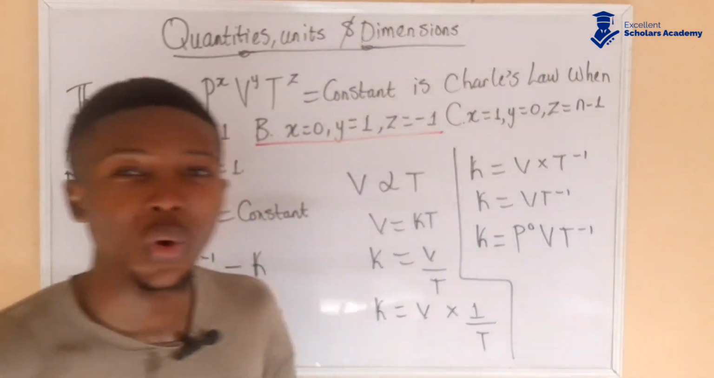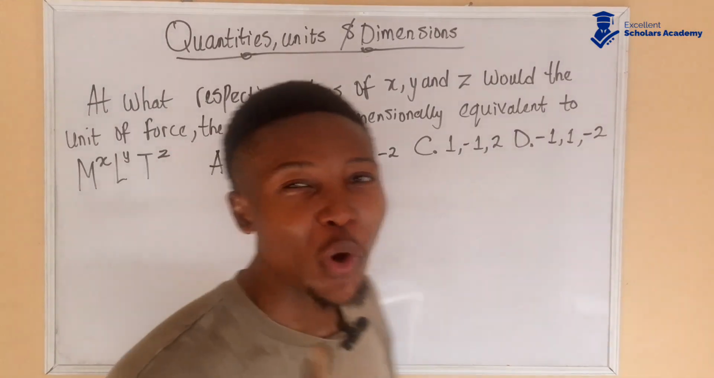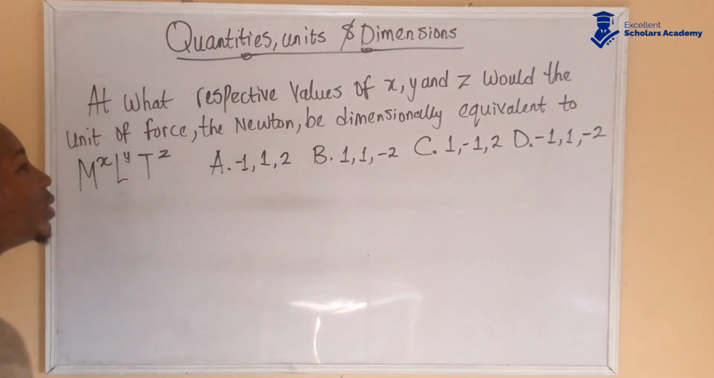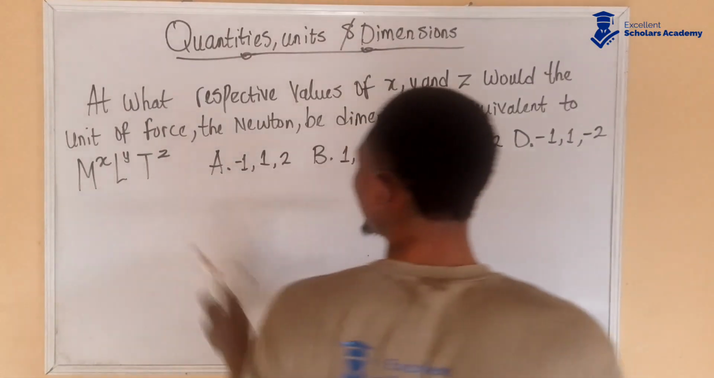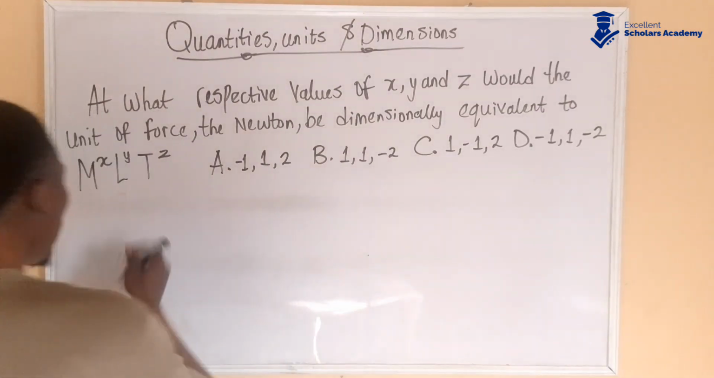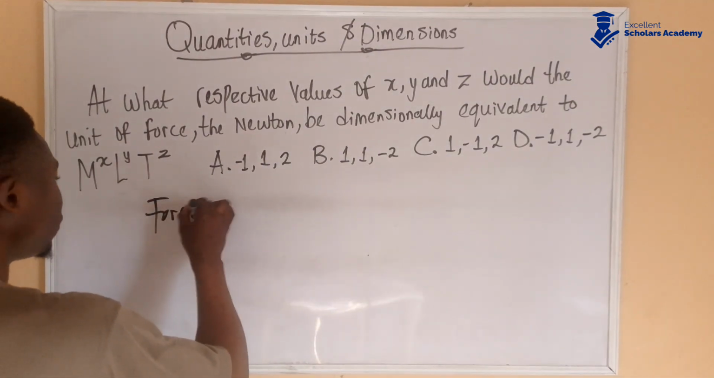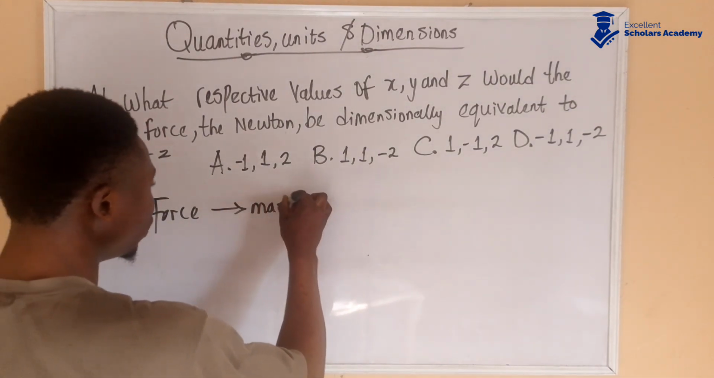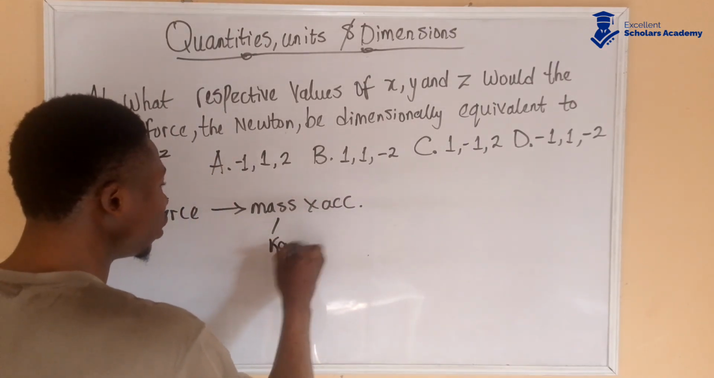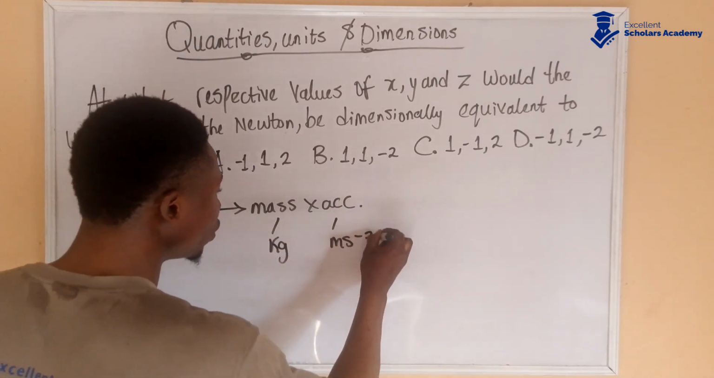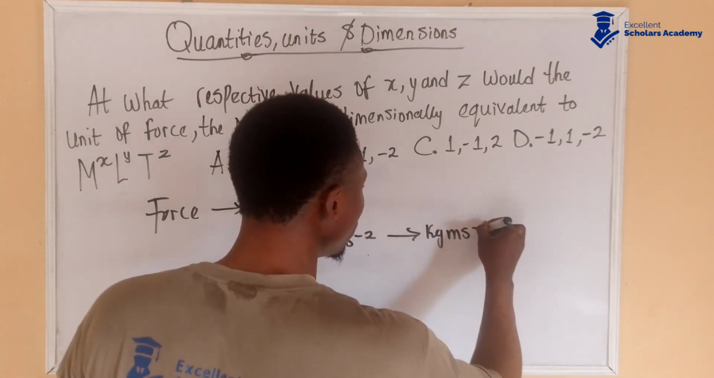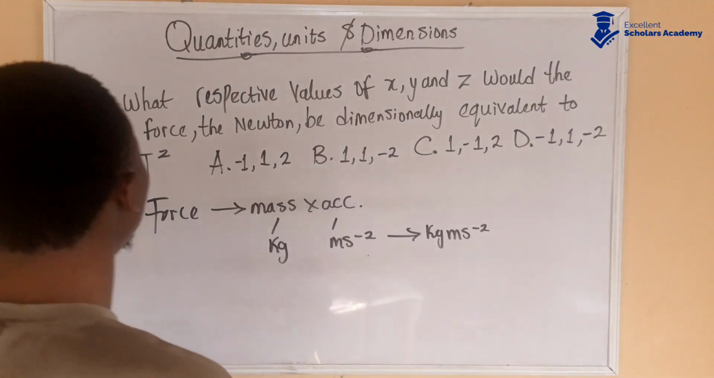At what respective values of x, y, and z would the unit of force, the Newton, be dimensionally equivalent to M to the power of x, L to the power of y, and T to the power of z? Now, force is what? Force is mass times acceleration. Now mass is measured in kilogram, acceleration is measured in meter per second squared. Multiply them together, that gives you kg m s to the power of minus 2.